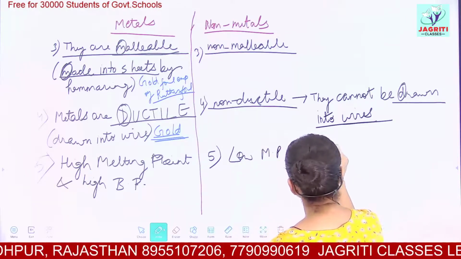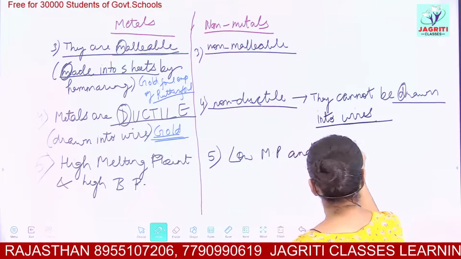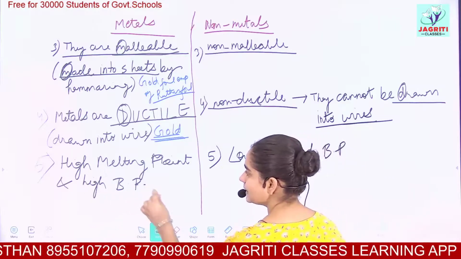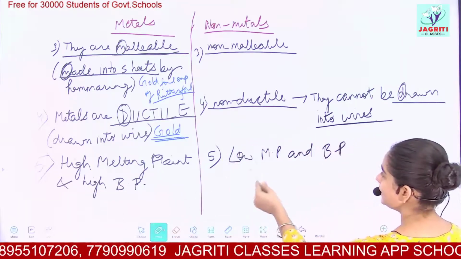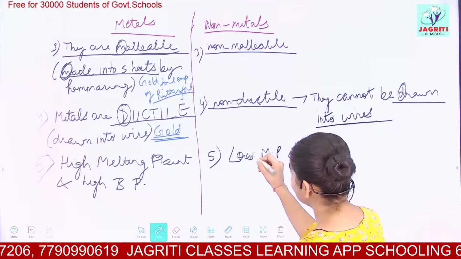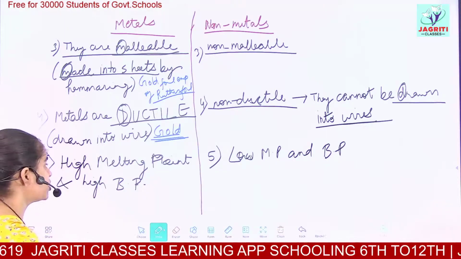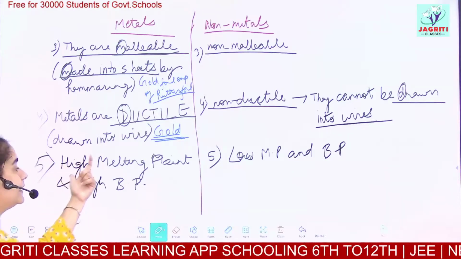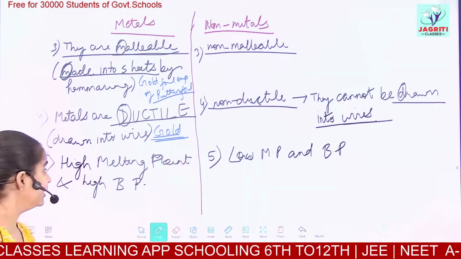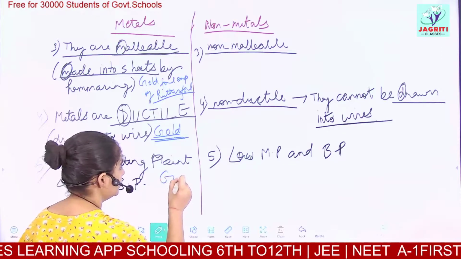This is the next difference. But everywhere exceptions come. Exception मतलब सारे metals का लगभग melting boiling point would be high, but we have an exception here, gallium.